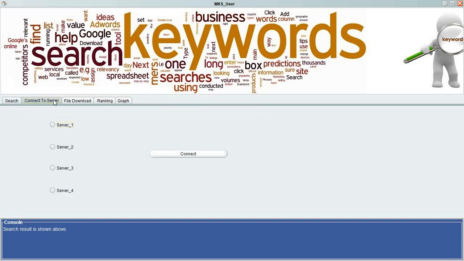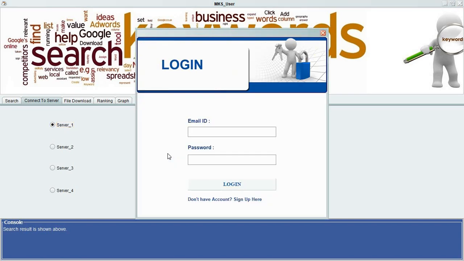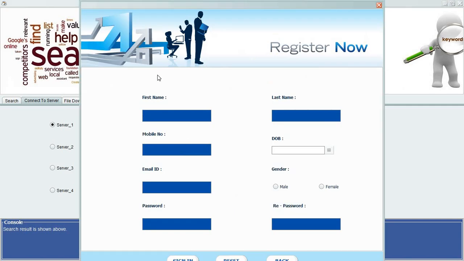Next step is to connect to the server. We want to access the data from server 1. So connect. If the user already has the password and email ID, then directly log in here. Otherwise, go to sign up. Then fill in the registration.